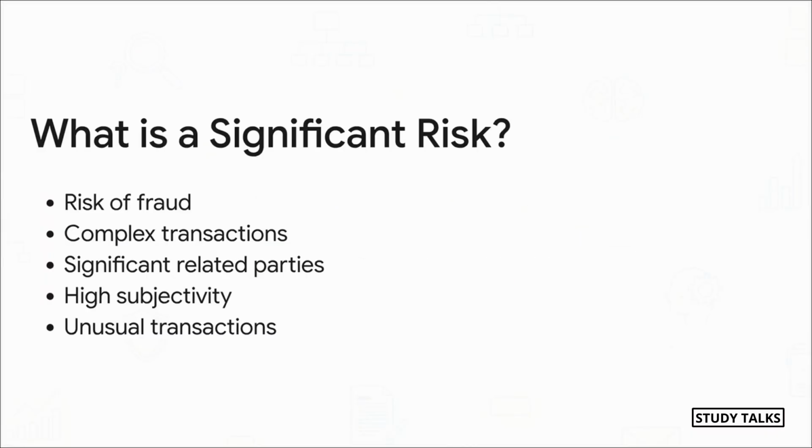So what makes a risk jump from just a risk to a significant risk? Well, SA 315 gives us a handy checklist. A risk is usually significant if it involves fraud, for starters, or if it's tied to big recent changes in the economy or accounting standards. Other triggers: really complex transactions, major deals with related parties, anything that needs a lot of subjective guesswork like a complex estimate, and finally, any big transactions that are just weird or unusual for the business.